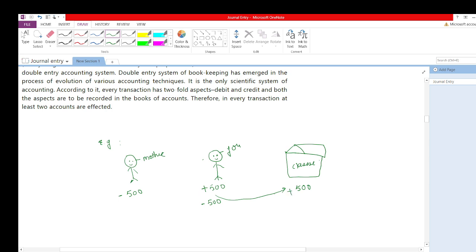So every debit has an equal and opposite credit. कि आपके मम्मी के यहाँ से पैसा चला गया तो आपके यहाँ प्लस हुआ, आपके यहाँ से चला गया तो किसी और के यहाँ प्लस हुआ. So this is what the double entry system is, and according to this double entry system only we are going to record each journal entry, each accounting transaction, because our accounting is completely as per the double entry system.